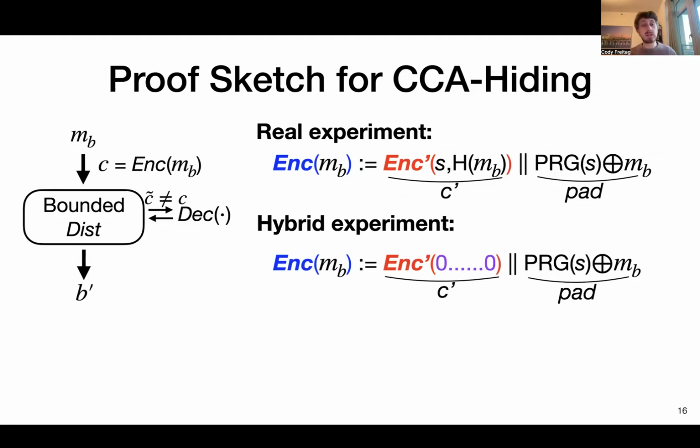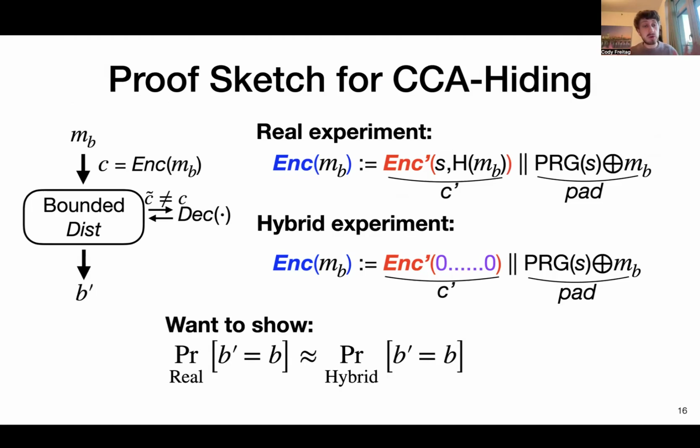So the way we're going to argue this is by a hybrid experiment. In this hybrid experiment, we're essentially going to replace all of the inner part of the encoding enc prime used to generate C. We're going to replace this just with all zeros, removing the seed S and the hash of the message M sub B, and instead replacing it with dummy values of zeros.